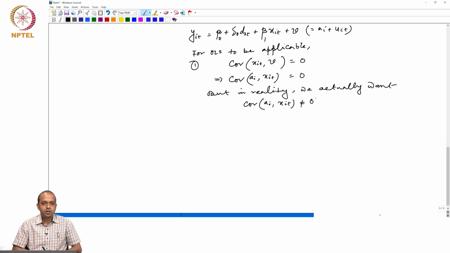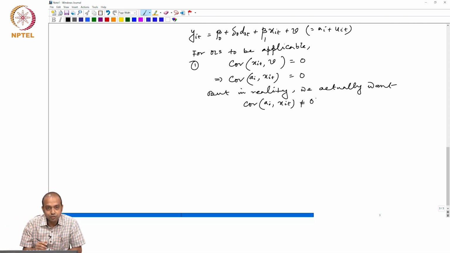So we want the unobserved city specific effect to be correlated with the unemployment rate. That is what we want, and basically that is one reason, because we want this unobserved effect to be correlated with some of the explanatory variables, we actually apply panel data. That is what we need to understand.